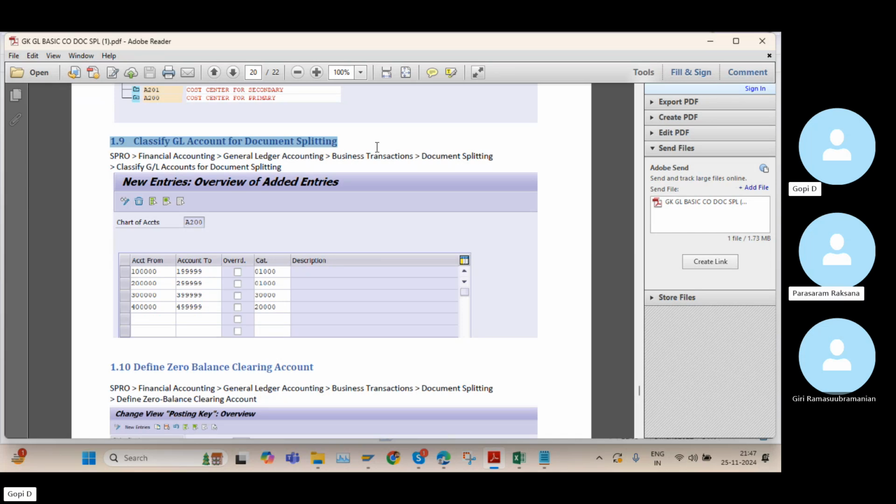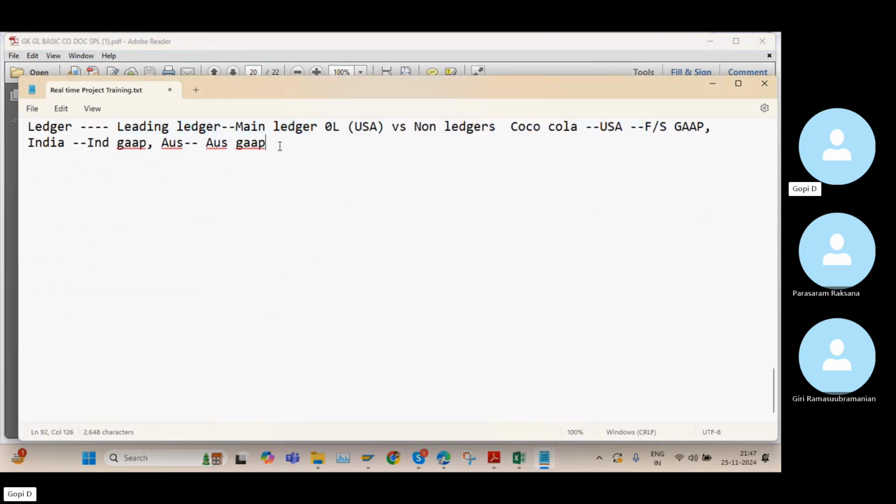So the document splitting. So what do you mean by document splitting? So there is a concept. For example, we paid the rent 12,000, but originally this rent we need to split into 4 departments like admin department rent 3,000, sales department rent 3,000, purchase department rent 3,000, and finance department rent 3,000.